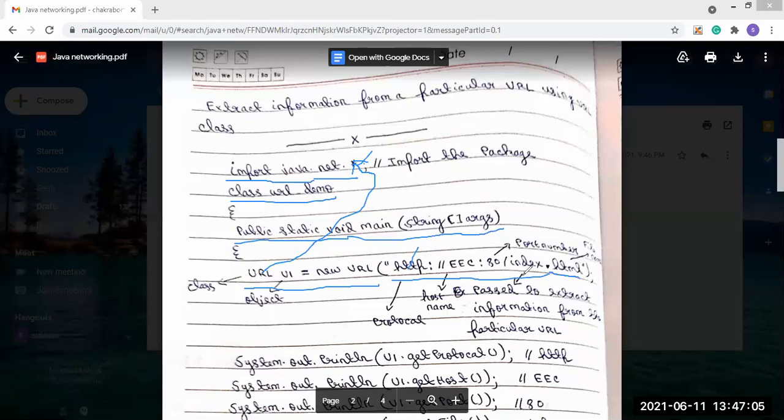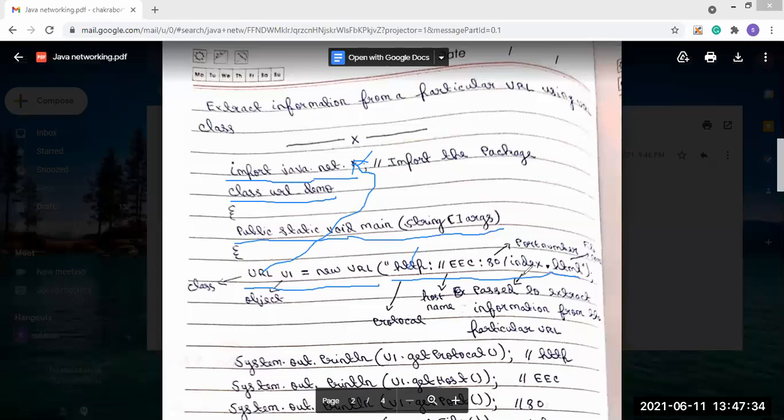This is the file present in that particular URL. So in the EC, there is a file present, that is index.html.